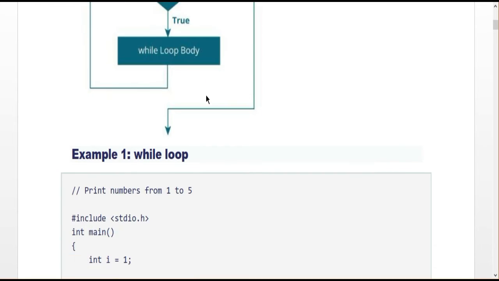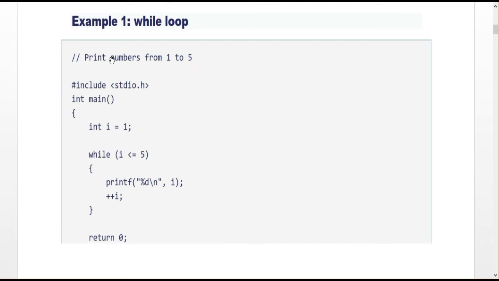And the first example: here I am going to print the numbers from 1 to 5. So this is the code, int main and int i equal to 1. I initialize the i value equal to 1 and enter into the while statement, while i less than or equal to 5. This is the condition. If this condition is true, this statement will execute. So based on this condition, the block of statements will execute. This is called iteration.